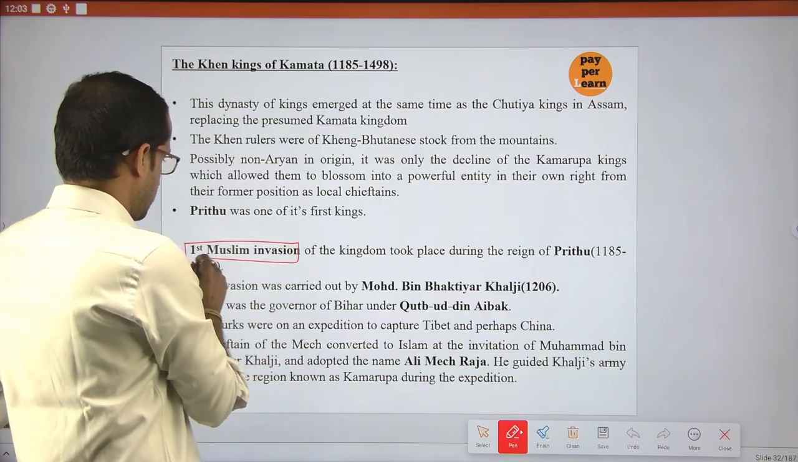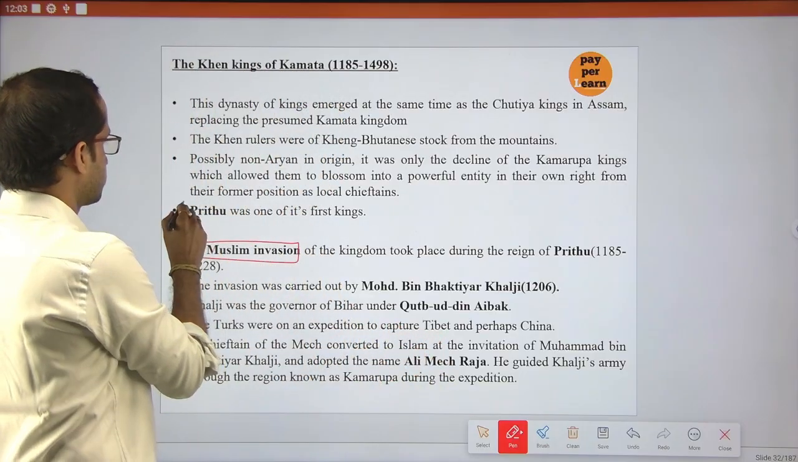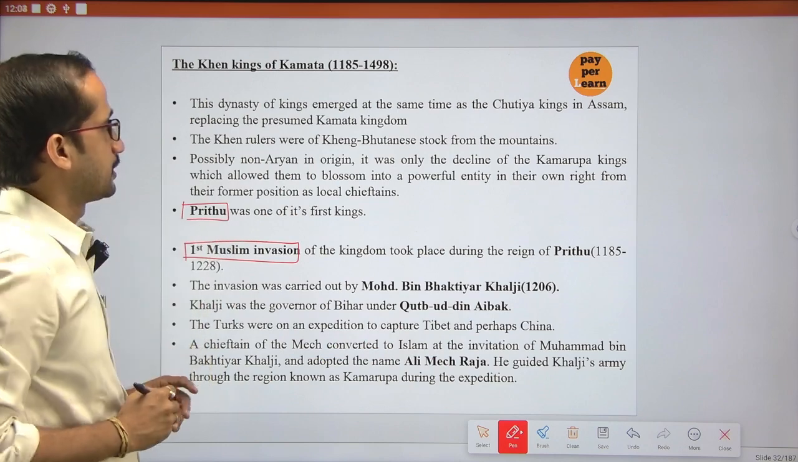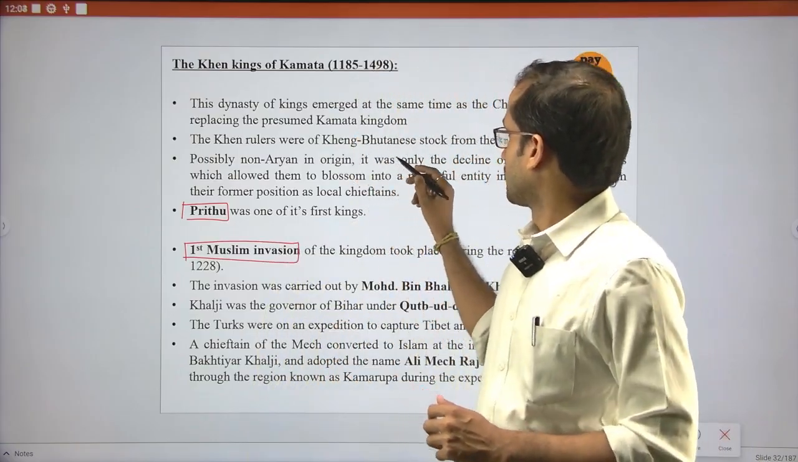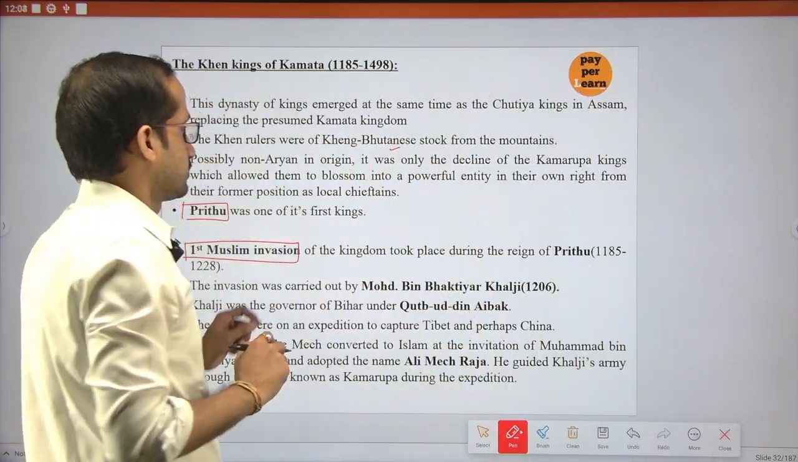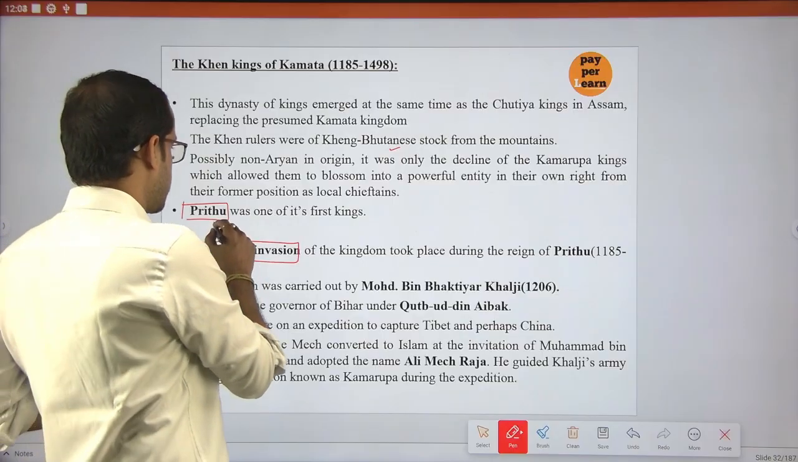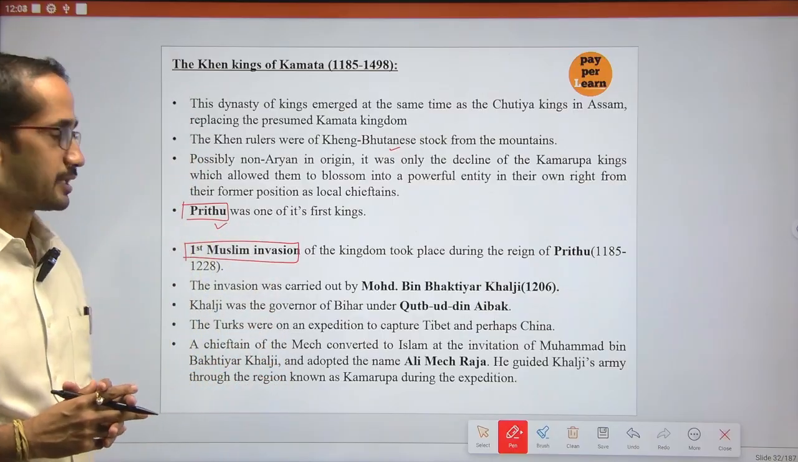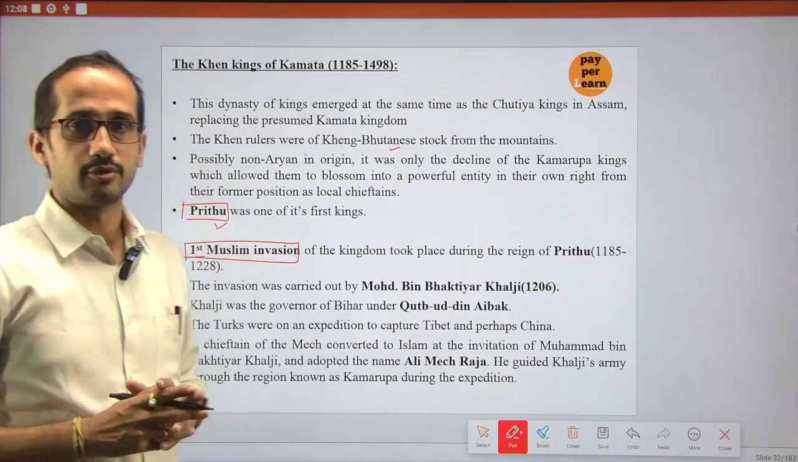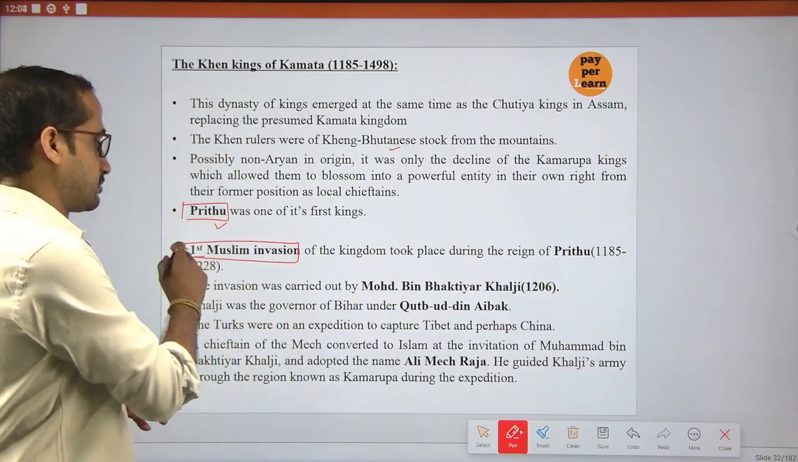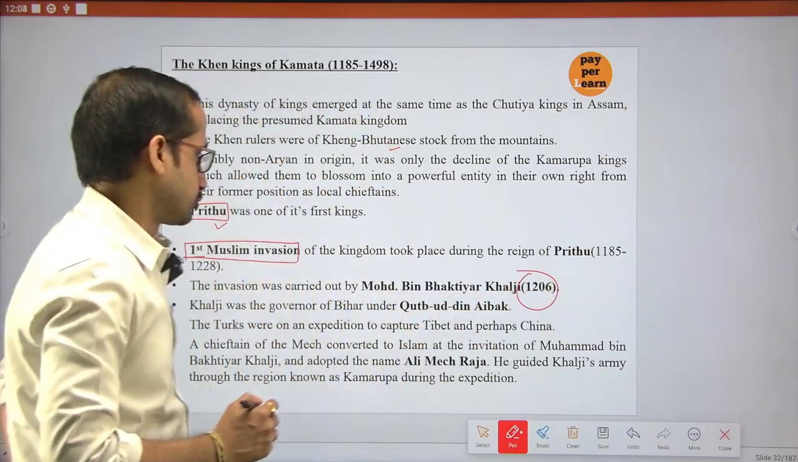If you see the founder, Prithu was the first ruler of this Khen dynasty. This Khen dynasty was of Bhutanese origin. The kings of this dynasty belong to the Bhutanese origin, and Prithu was the founder of this dynasty. During this Khen dynasty the first Muslim invasion took place in the year 1206.